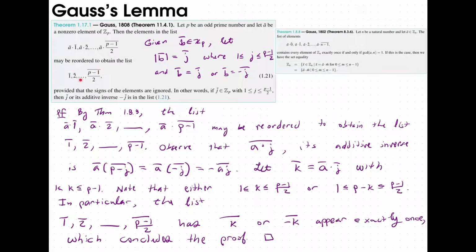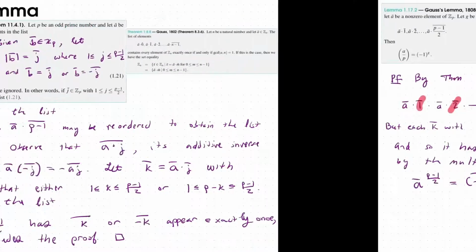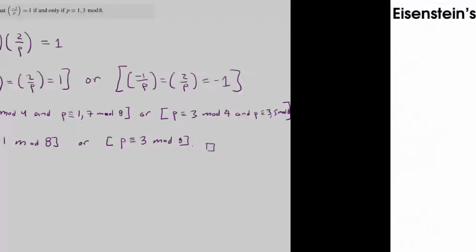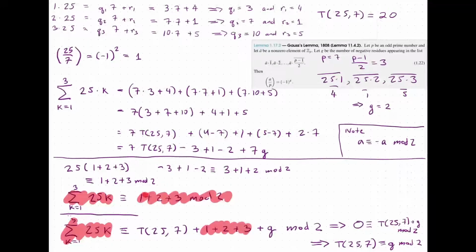We have this here, and we are looking at this. We went ahead and subtracted from the negative residue so that we could have everything appearing from 1, 2, all the way to p minus 1 over 2. And so we have that all those numbers are appearing up to sign. So it may be that the negative is occurring, in the same way that we saw with our numerical example, where we had a negative 3 and a minus 2.